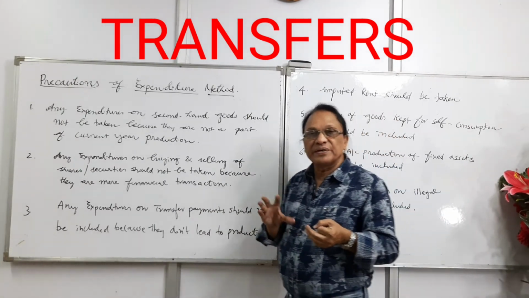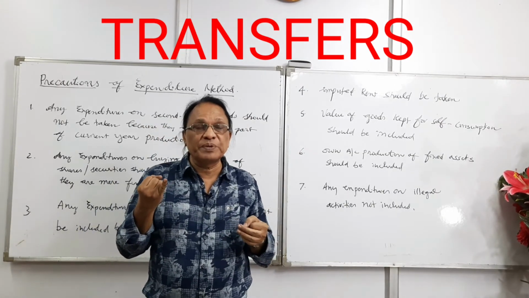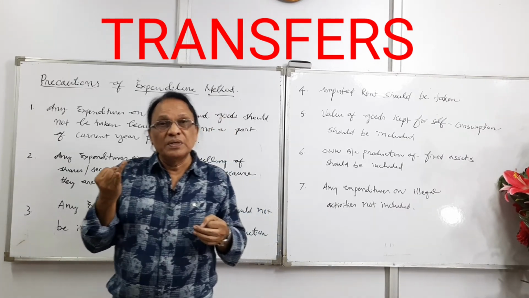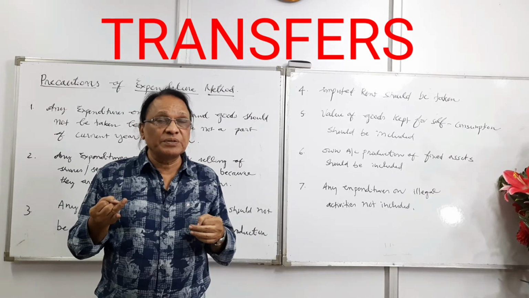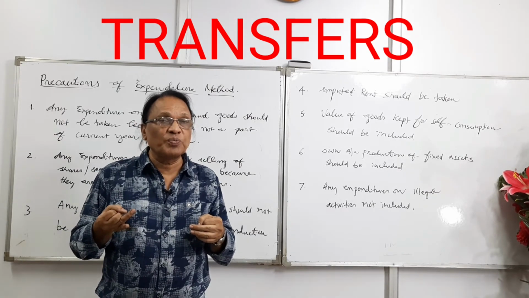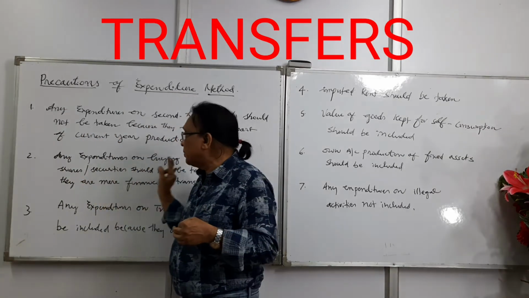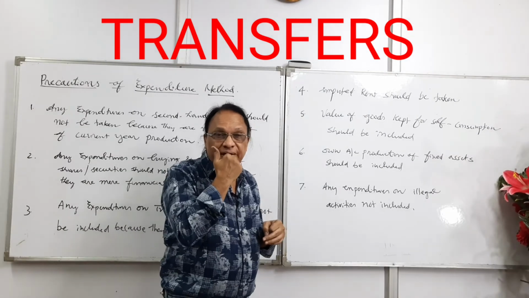I sum up all the three. Any kind of expenditures on second-hand goods should not be taken because they are not a part of the current year production. Any kind of money expenditures on shares, bonds and debentures should not be taken because they are mere financial transactions and no production is taking place. And any kind of expenditures on transfer payments should not be taken.